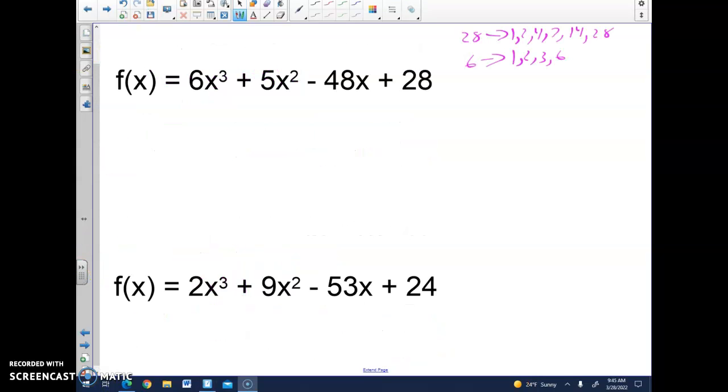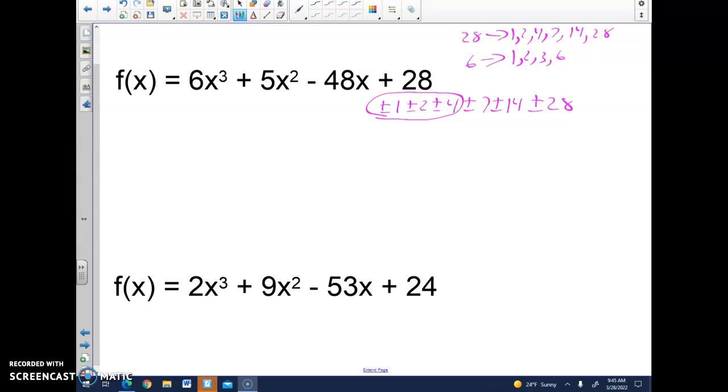All right, so as you notice up here, I put the list of factors of 28 and the list of factors of 6. We have to come up with our possible solutions first. So every factor of 28 is a possible solution. And my promise to you on our problems is that your answer is going to come in the first 6 options. Not 1, 2, 3, but whatever the first 3 numbers are. In this case, plus or minus 1, plus or minus 2, plus or minus 4. But I still have to come up with my complete list.